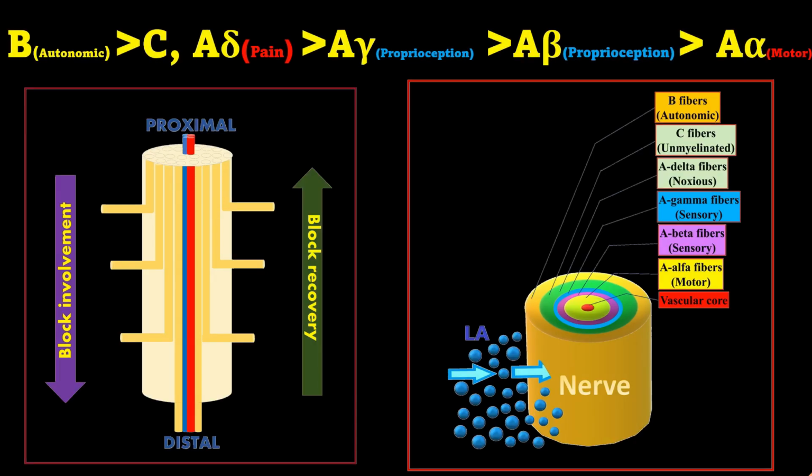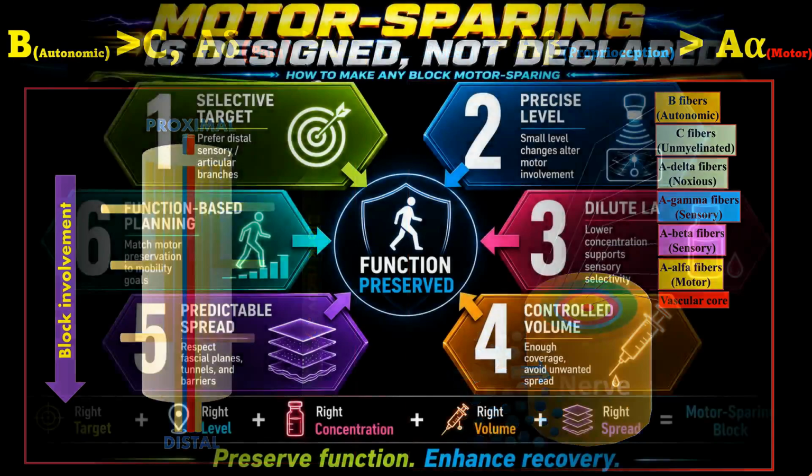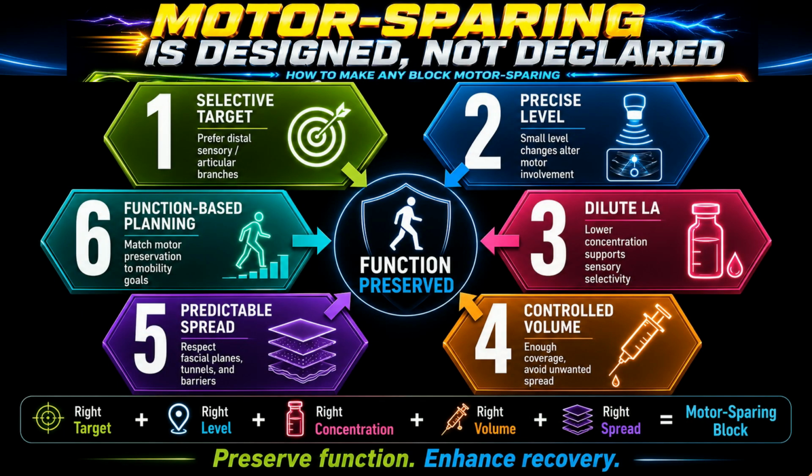This matters because local anesthetic diffusion from outer mantle fibers to deep core fibers is concentration dependent. Higher concentration increases deeper motor involvement, while diluted LA helps preserve function. The volume also should be optimal, enough to cover required pain generators but not excessive enough to spread into the unwanted motor compartment. So, a true motor sparing block needs the right target, precise injection level, dilute concentration, optimal volume, suitable local anesthetic such as bupivacaine or levobupivacaine, predictable spread, and planning according to the patient's mobility goal.